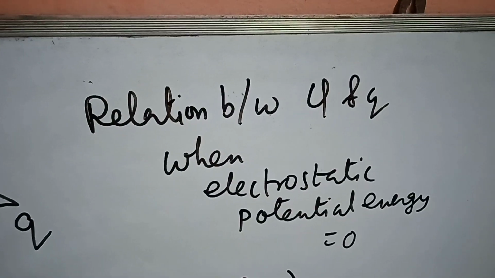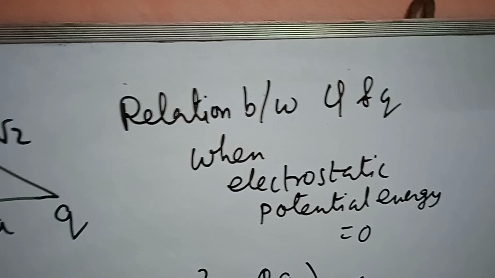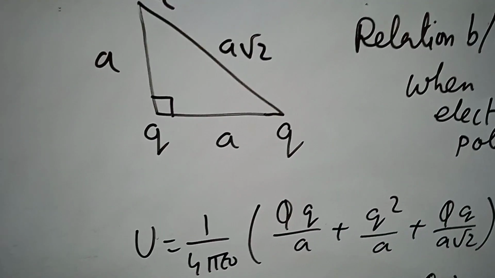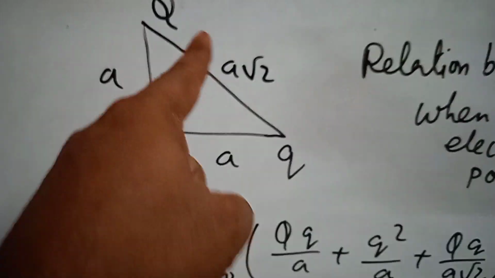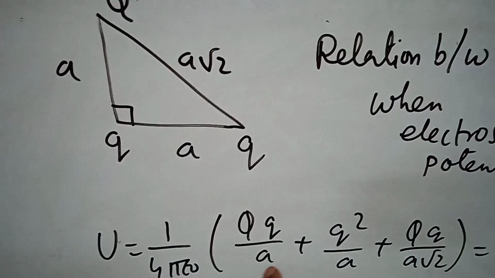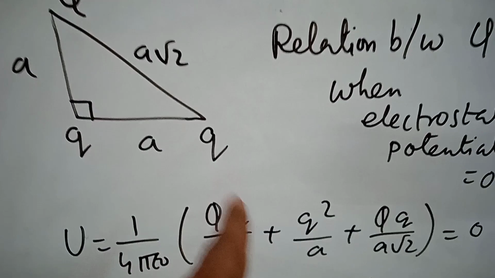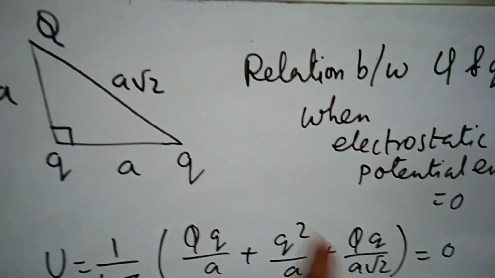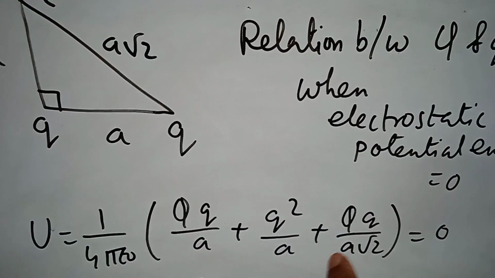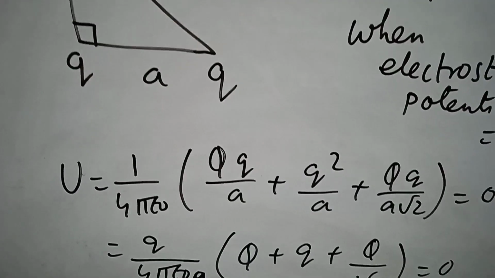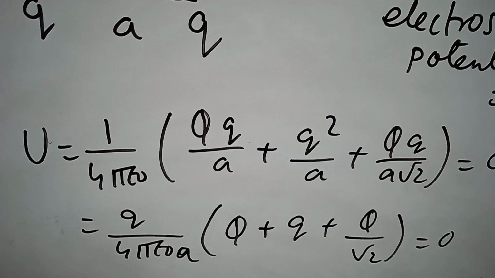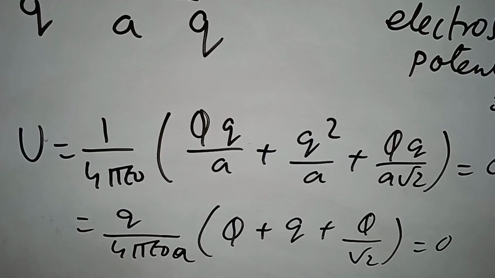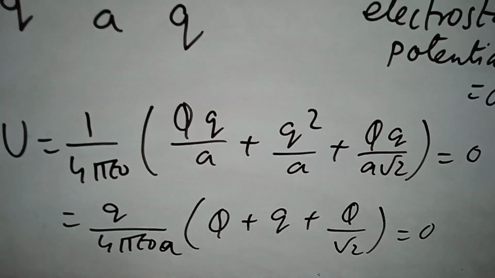That's a big question: when is the electrostatic potential energy 0? So what is the electrostatic potential energy? It is denoted by U equal to 1 by 4 pi epsilon naught, big Q into small q divided by A, plus small q into small q divided by A, plus big Q into small q divided by A root 2. That will be equal to 0. So you can take q by 4 pi epsilon 0 A common. So we will get q times big Q plus small q plus big Q by root 2 equals 0.